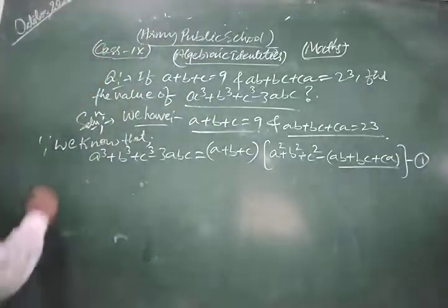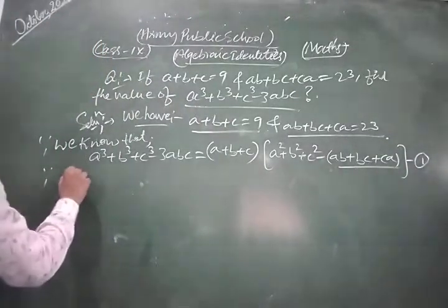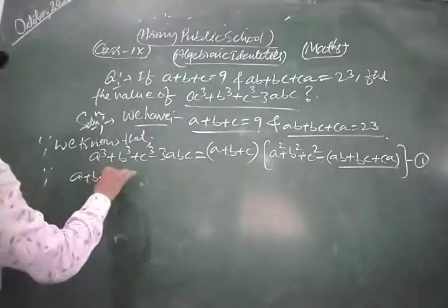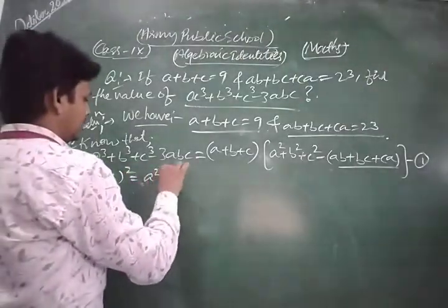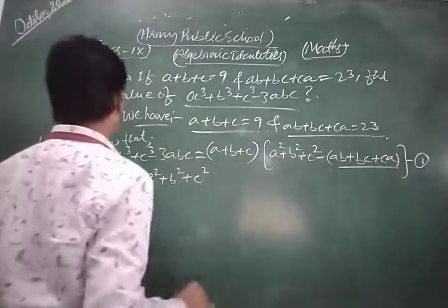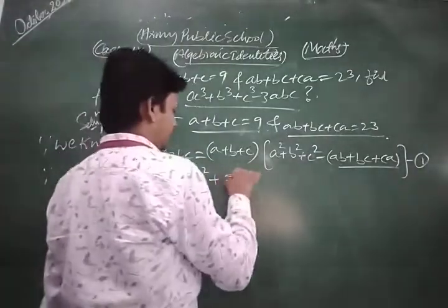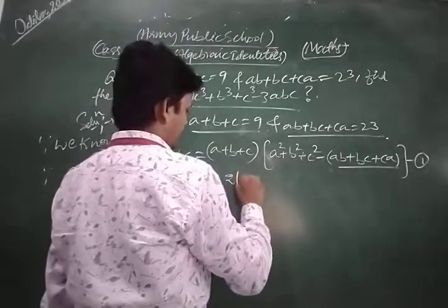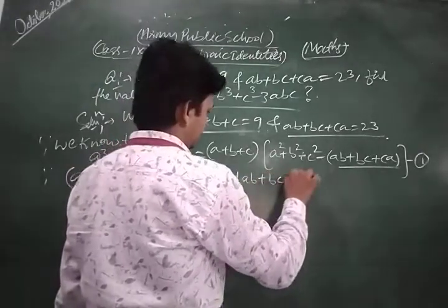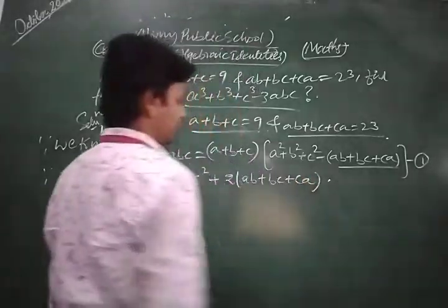Now for that, what I do, since we know that a plus b plus c whole square is equal to a square plus b square plus c square plus 2 times ab plus bc plus ca.